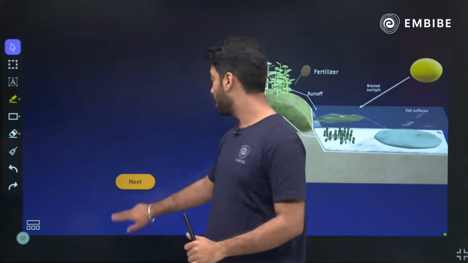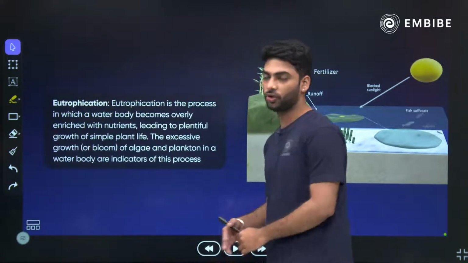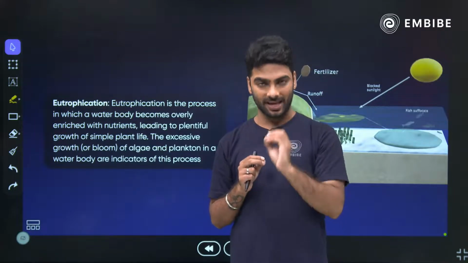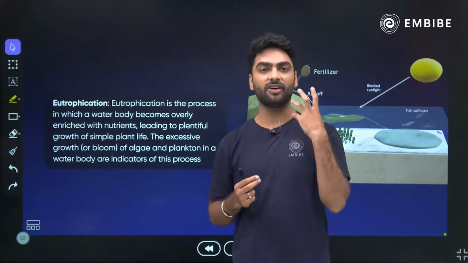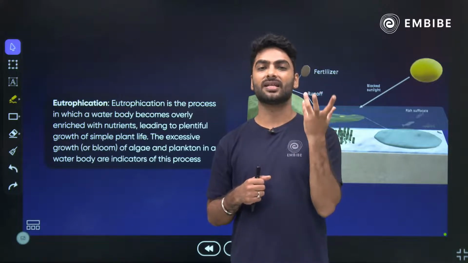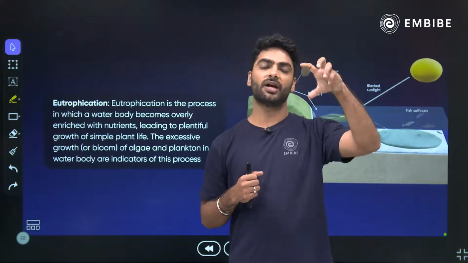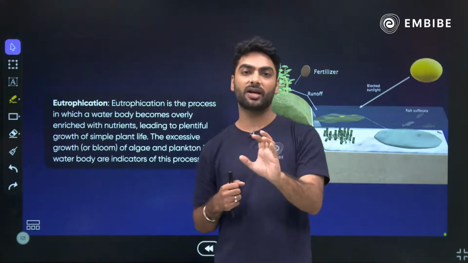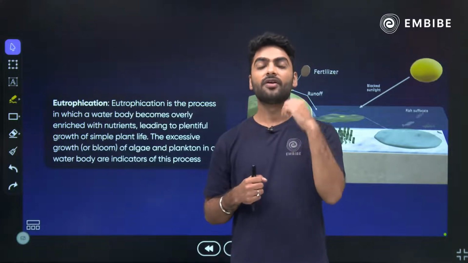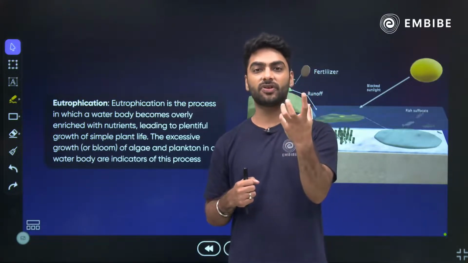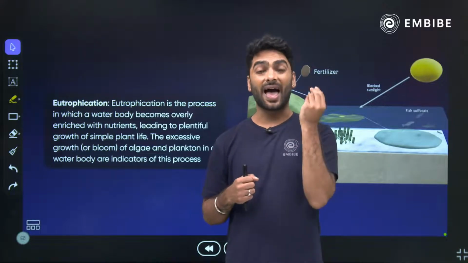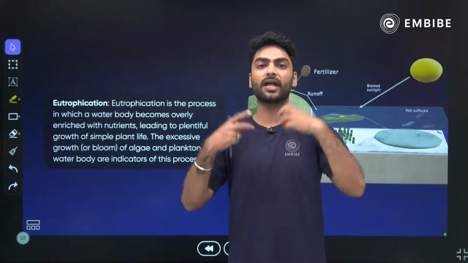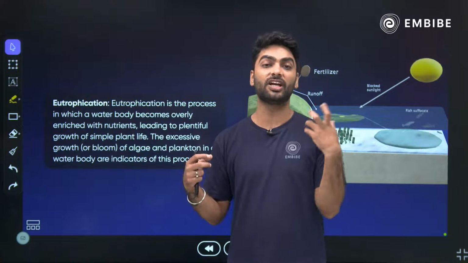And then we have got the very interesting eutrophication. Suppose a farmer has added synthetic fertilizer in his farm. Now this fertilizer is nothing but food. So some of the fertilizer will reach the soil. Through the soil it will leach and reach the water body. So when this fertilizer reaches the water, the algae gets very happy. Oh wow, I have got so much food. And the algae starts growing and growing, feeding on the fertilizer.